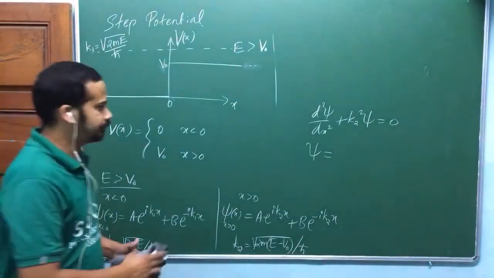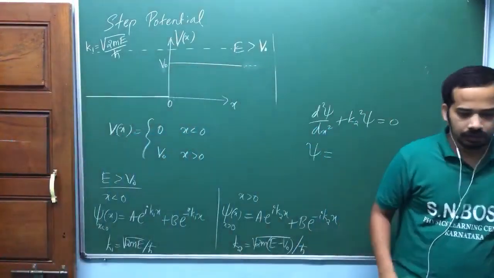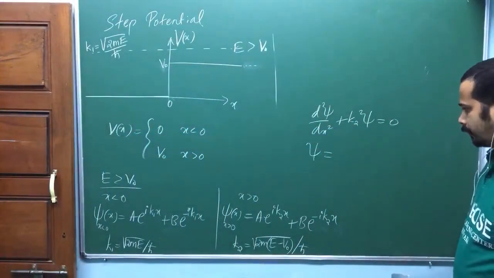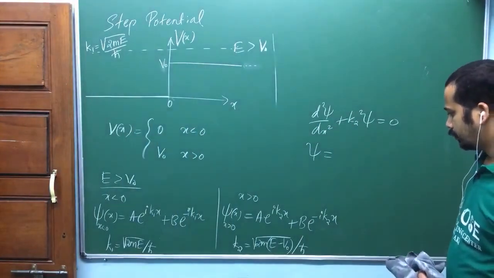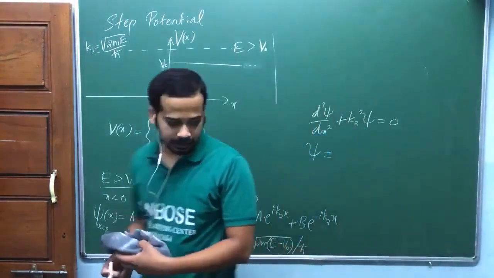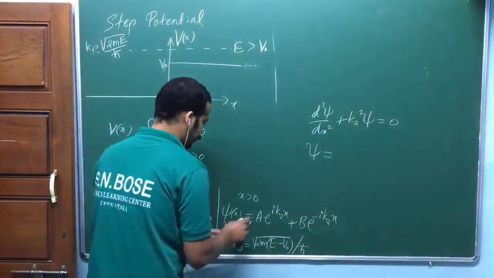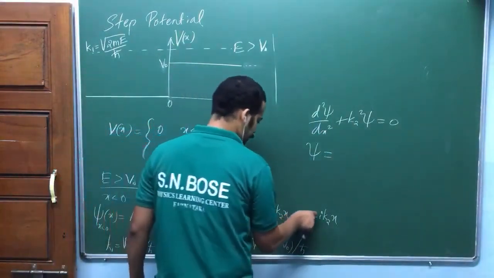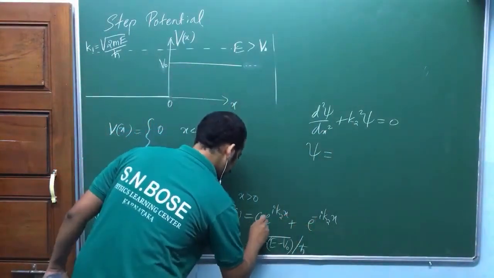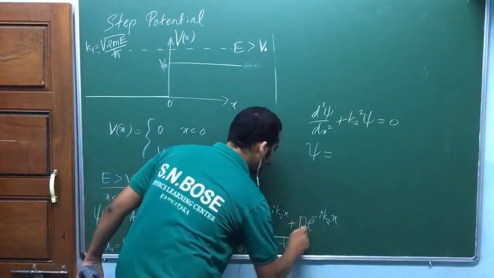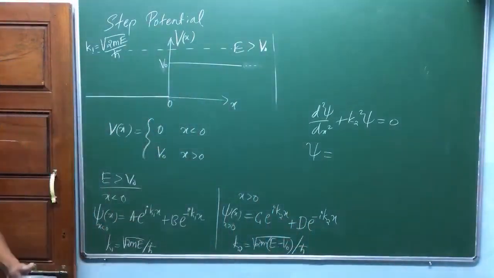Is that okay? The coefficients should be changed again. I have taken the same coefficients A and B, am I right? I have to take some other coefficients C and D, because we don't know. We need to find them by some other condition, A B C D, but right now in the beginning we don't know what those are. So that's the basic idea.